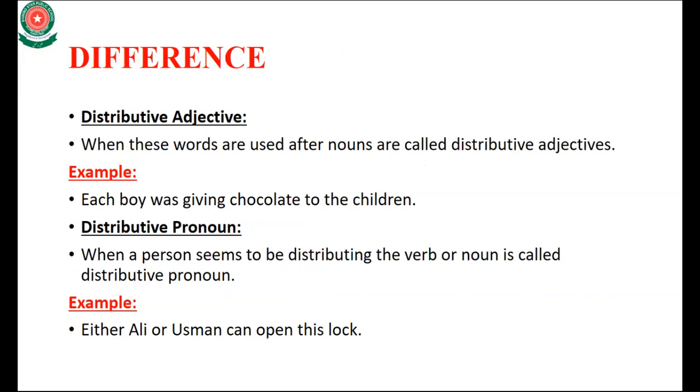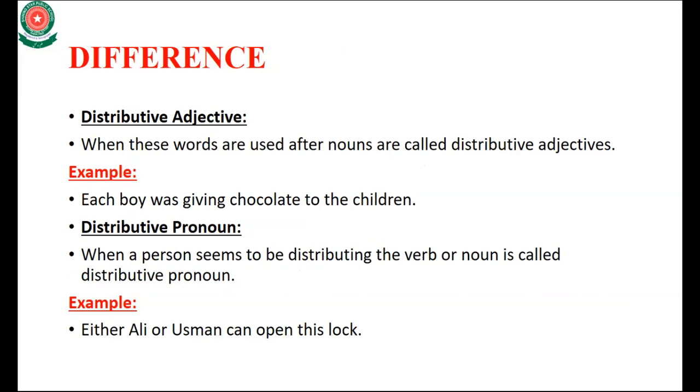Okay, distributive adjective. When these words are used after nouns, they are called distributive adjectives. In distributive adjective, we use the word after the noun, so they are called distributive adjectives.